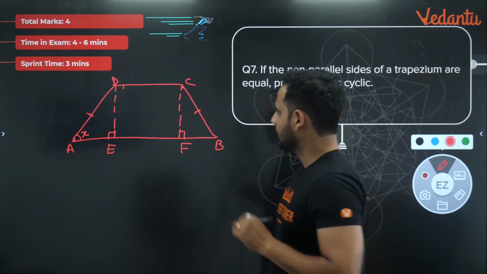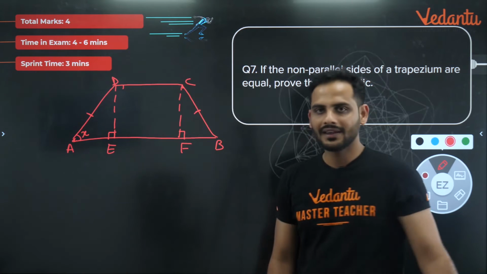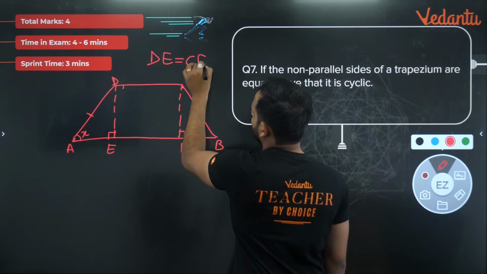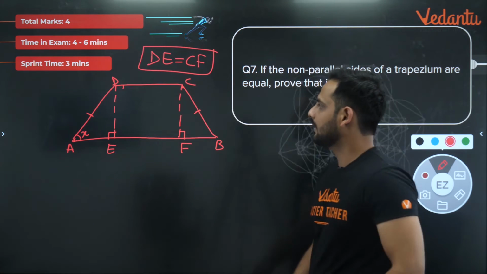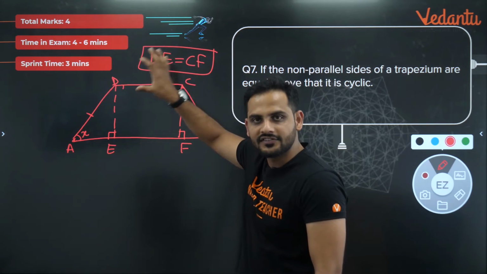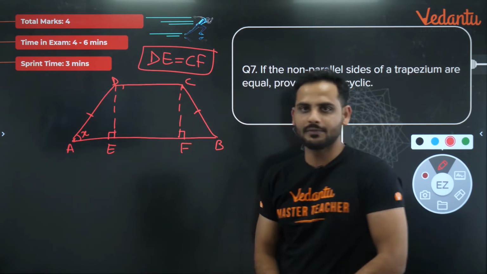Correct? Now let us talk about these two triangles. One thing I can say that DE will be equal to CF, obviously. Why they will be equal? Because if AB and CD are parallel, the distance between the parallel lines will always be equal. That means DE and CF has to be equal.